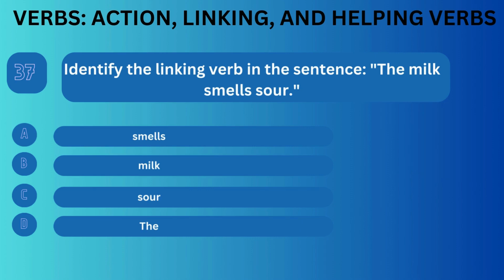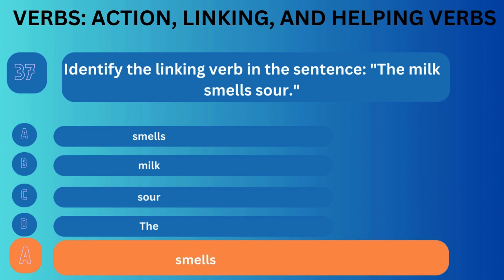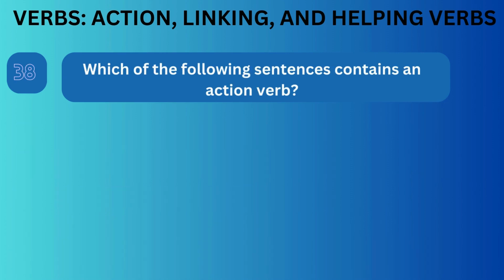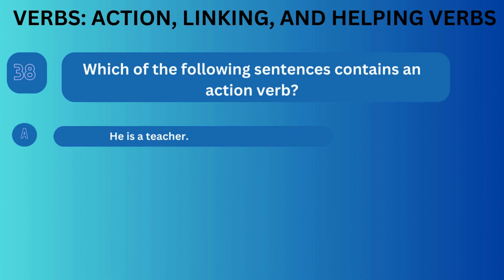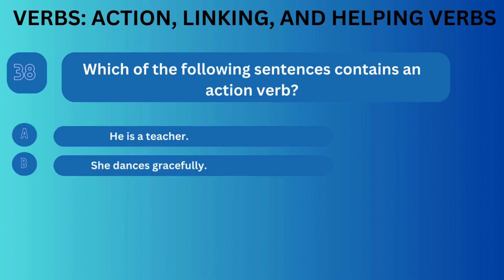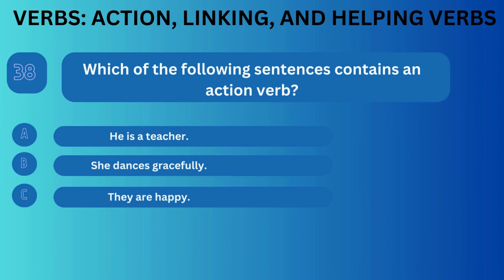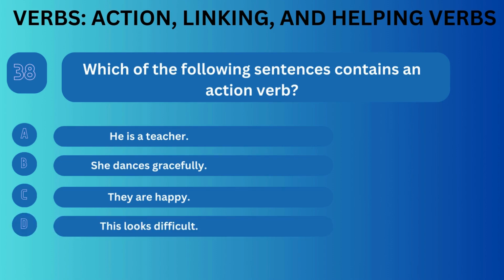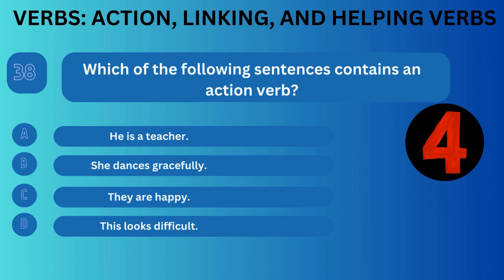Correct answer is A. Question number 38. Which of the following sentences contains an action verb? Option A, he is a teacher. Option B, she dances gracefully. Option C, they are happy. Option D, this looks difficult.